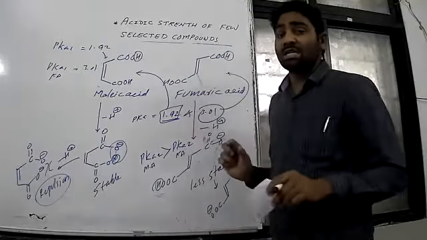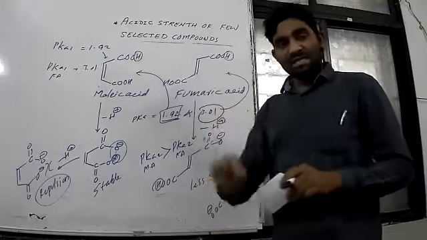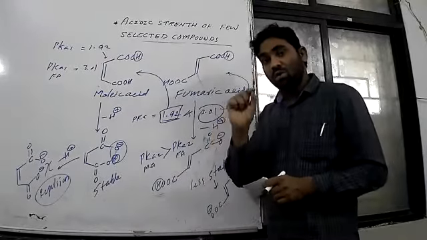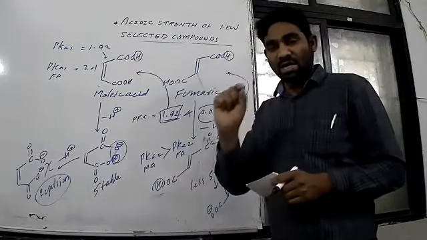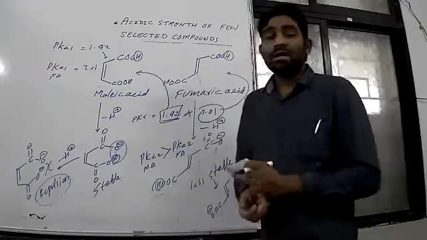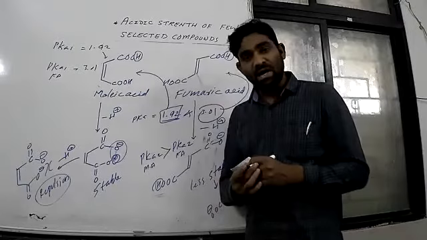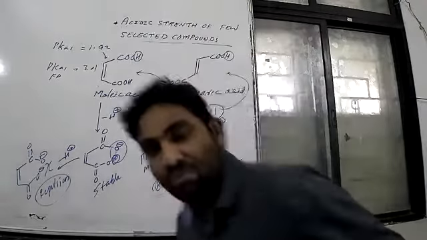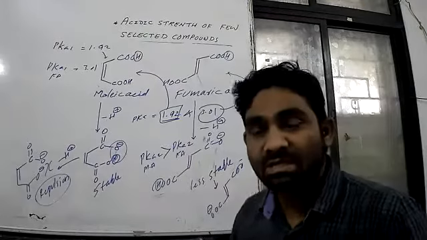But what is the overall discussion? Maleic acid is a stronger acid than fumaric acid if you are doing mono deprotonation. If we remove one proton, the pKa of maleic acid is lower because it is the stronger acid. Okay, fine.